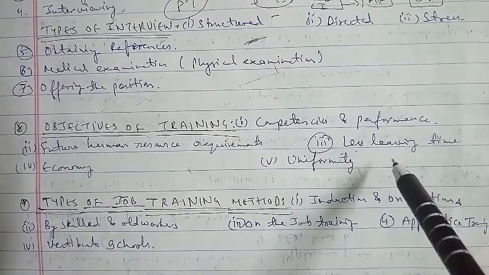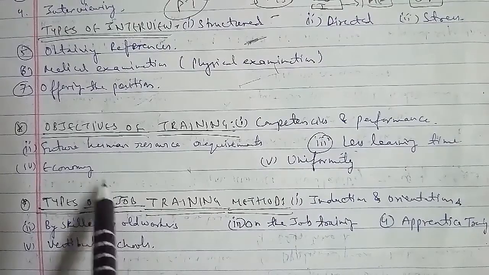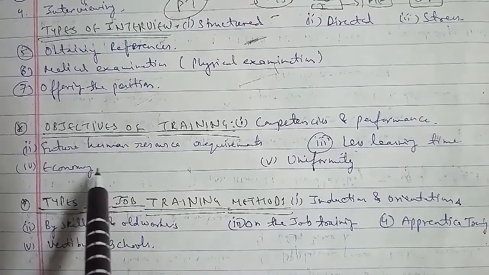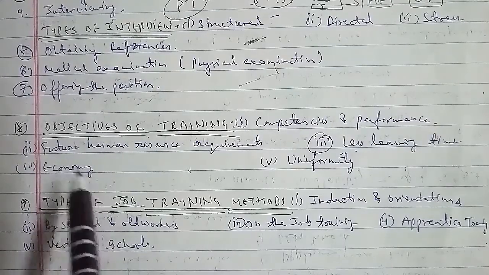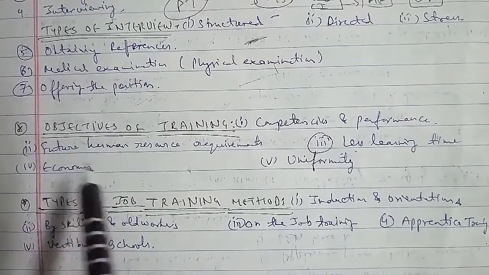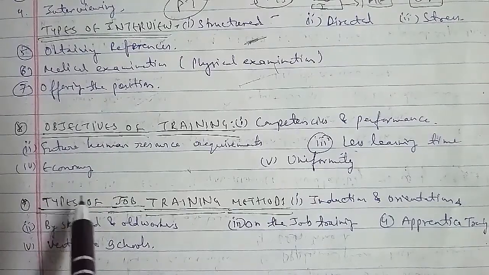Now we'll discuss the types of job training methods, how many types of job training methods there are. Here, training is a planned process to modify attitude, knowledge, or skill through learning experiences to achieve effective performance in an activity or range of activities. Training improves job performance.